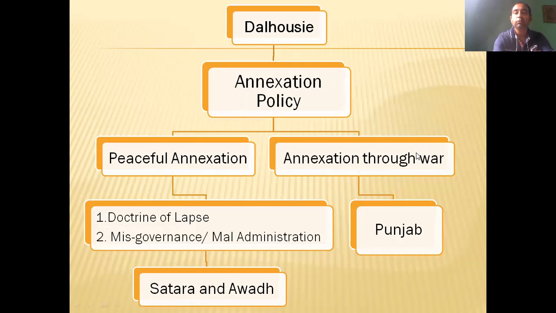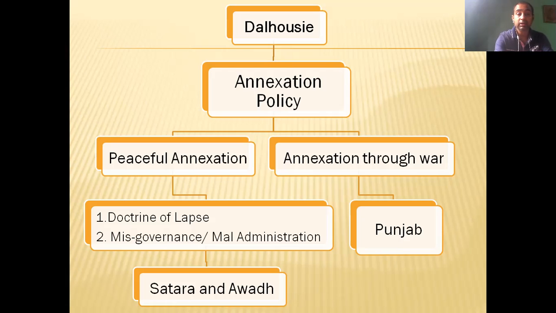In annexation through war, they annexed Punjab in the Anglo-Sikh war. And in the peaceful annexation, some policies were made. One policy we have just discussed, the Doctrine of Lapse. That means if there is no legal heir, that means no boy child, this state or territory will become part of the British Empire.